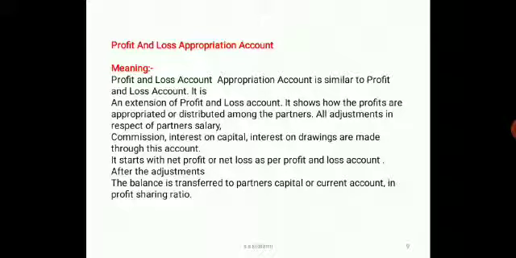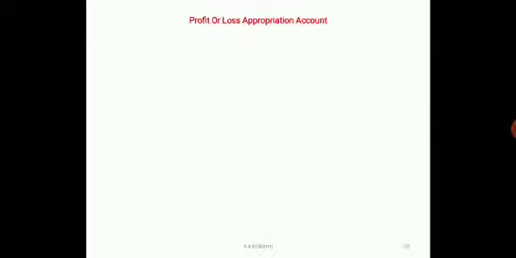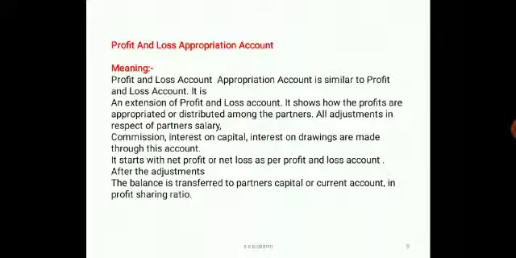Afterwards, all the adjustments are taken, and later on, whatever is the balance, if it is a profit, it is transferred to the partner's capital account if it is fluctuating, or to the partner's current account if it is fixed. And even the loss is distributed in the same way.